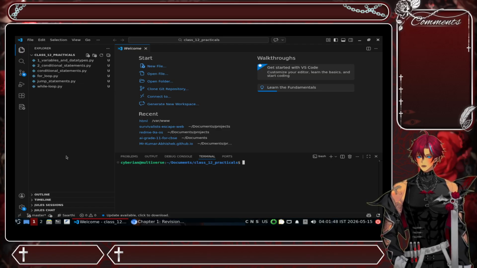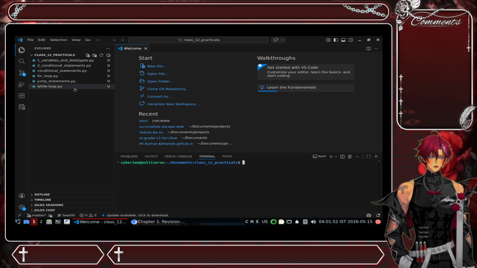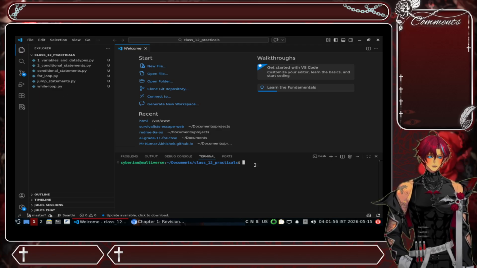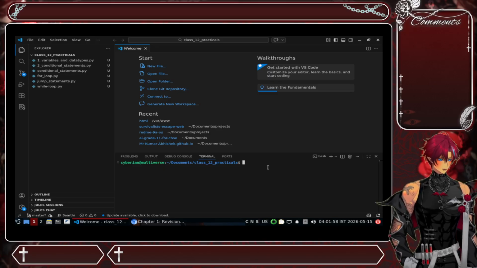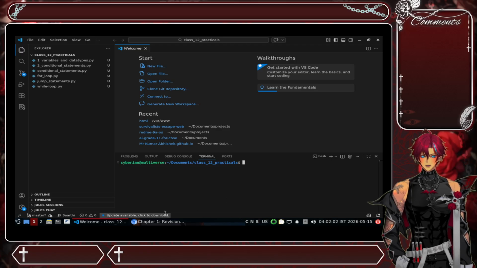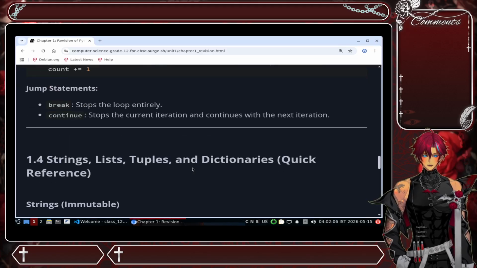So I have the same folder which I was using in the previous videos. It's just that I've changed from IDLE to an IDE, which is VS Code. Okay, so that is what we are going to do.